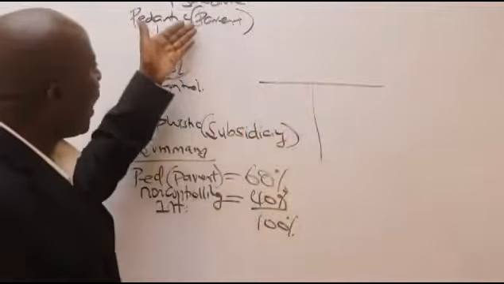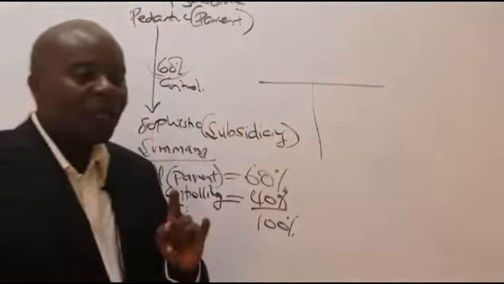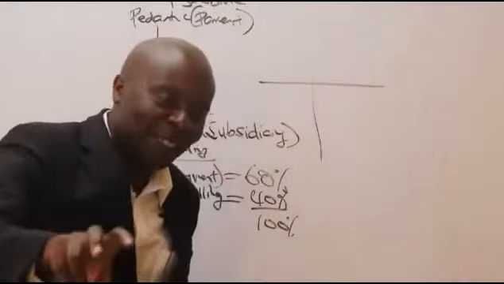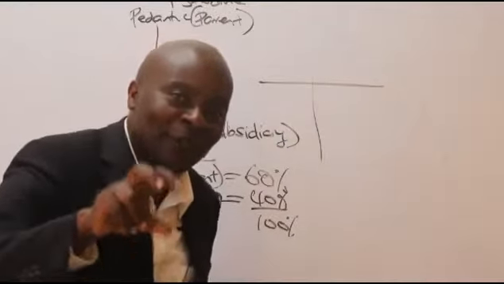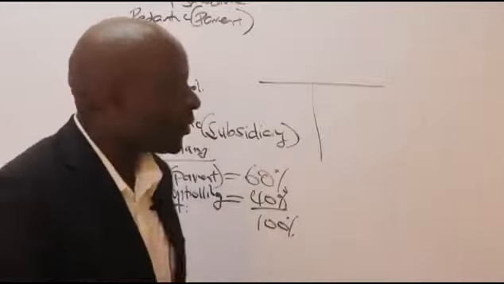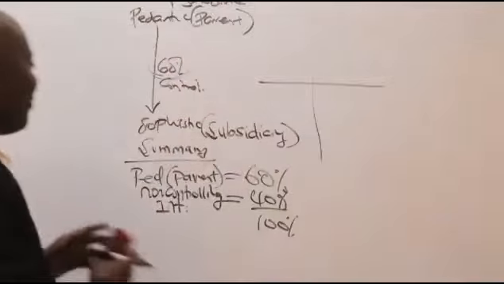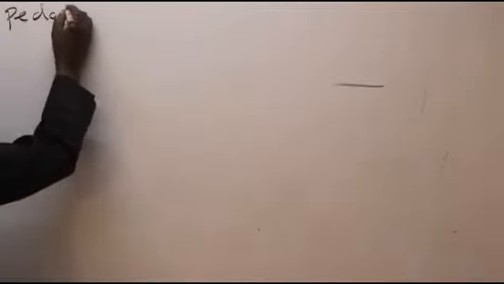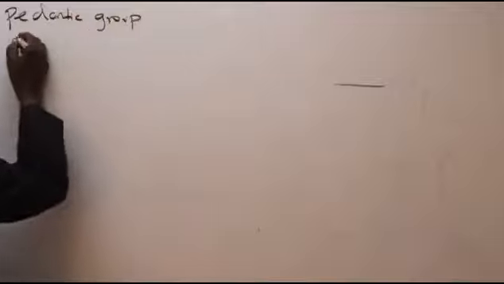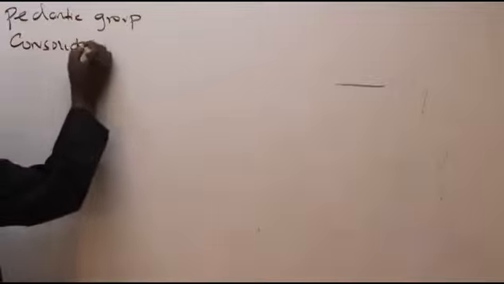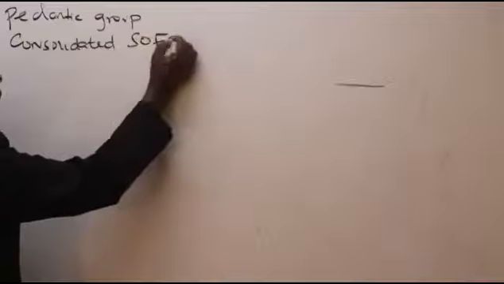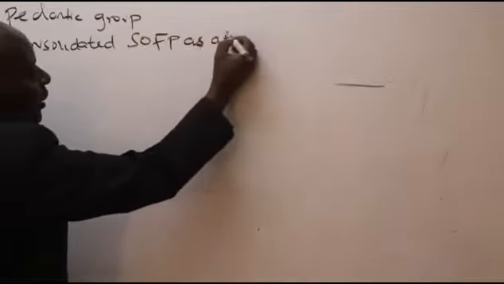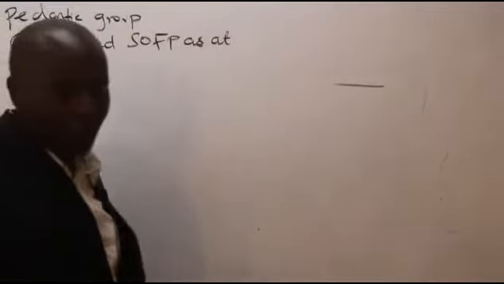After you have established how the group structure looks, a good student knows that if the examiner needs you to do a consolidated statement of financial position, that will be the next thing. So please mention the name of the company. The name of the company is Pedantic. So we have Pedantic Group, consolidated statement of financial position as at